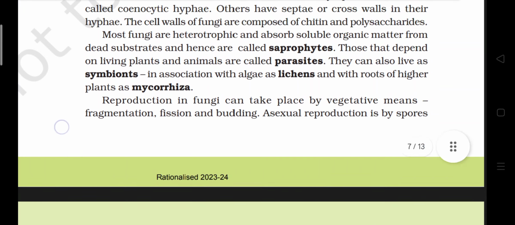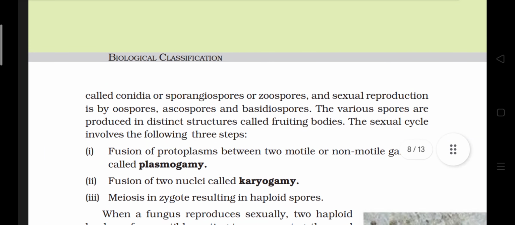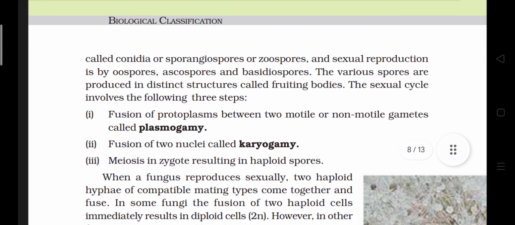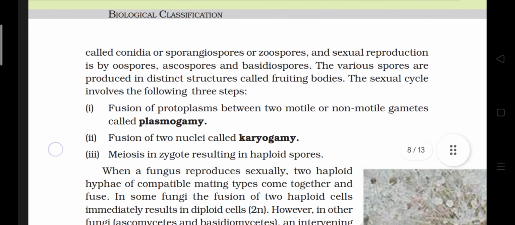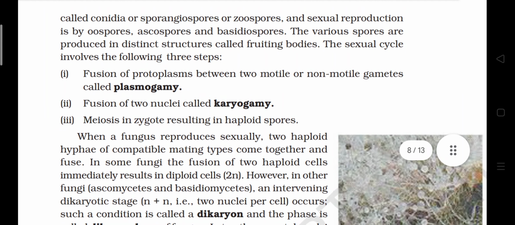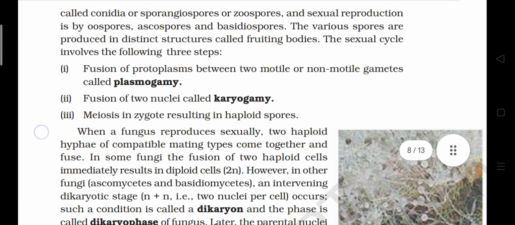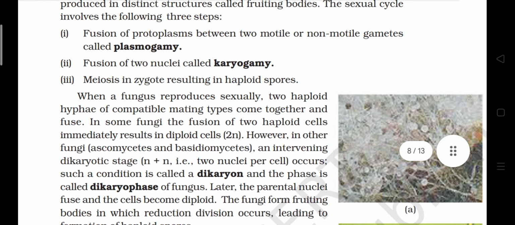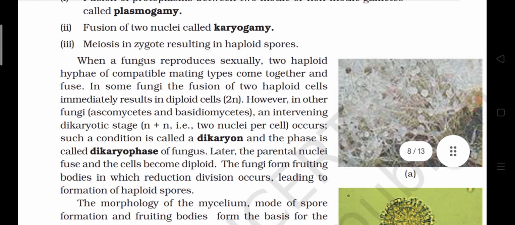Asexual reproduction is by spores called conidia or sporangiospores or zoospores, and sexual reproduction is by oospores, ascospores, and basidiospores. The various spores are produced in distinct structures called fruiting bodies. The sexual cycle involves the following three steps. Step 1, fusion of protoplasm between two motile or non-motile gametes called plasmogamy. Step 2, fusion of two nuclei called karyogamy. Step 3, meiosis in zygote results in haploid spores.